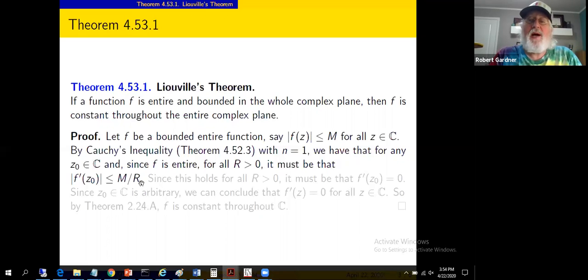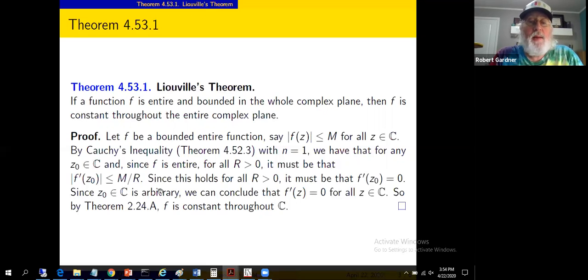It represented a modulus here, and we've got a function defined in the entire complex plane, so z can take on any value. In particular, z can be large. So we've got this bound holding for all r greater than 0.